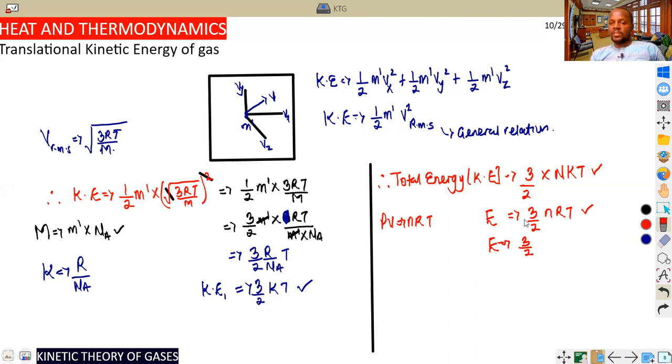You can say nRT is PV, 3 over 2 PV, which is also valid. So these are things you just need to keep in mind. Many times I use this formula, most of them we just say, how is it 3 over 2? How did I come about all that? This is the way we come about that, using the knowledge of Boltzmann constant and the root mean square velocity of the gas. So this is the method we use under the kinetic theory of gas. And I think we still have one more slide to go, I guess.